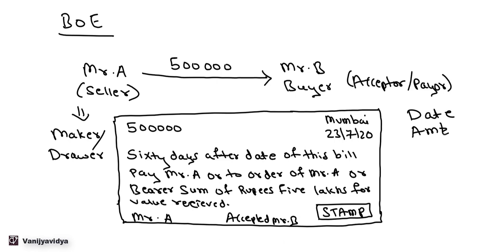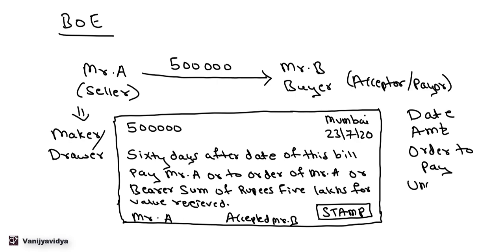No, it has to have a certain amount. Then order to pay. Now here in that instrument it has an order to pay, that is Mr. A is ordering Mr. B to pay an amount. The word should be an order to pay.